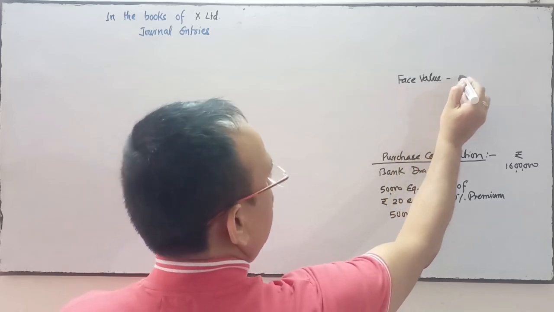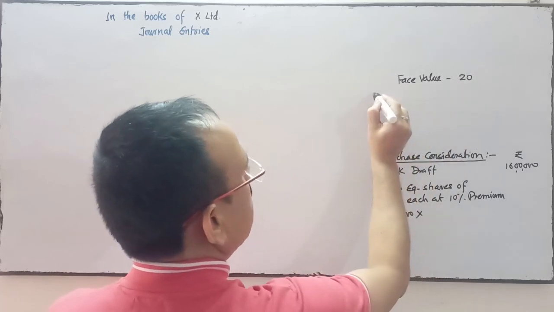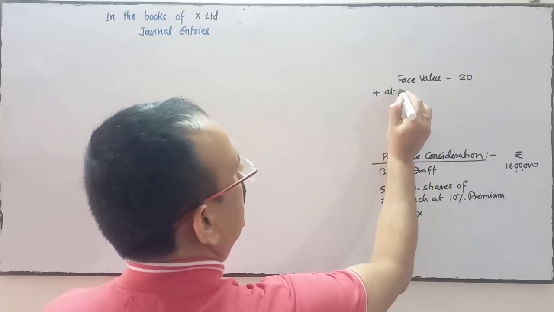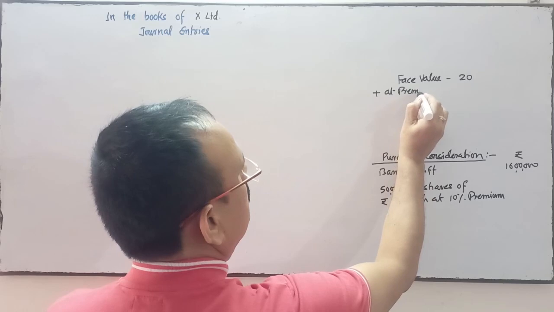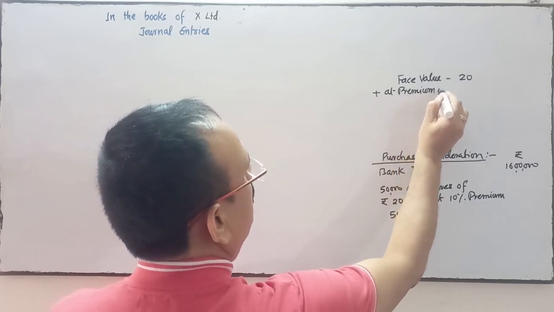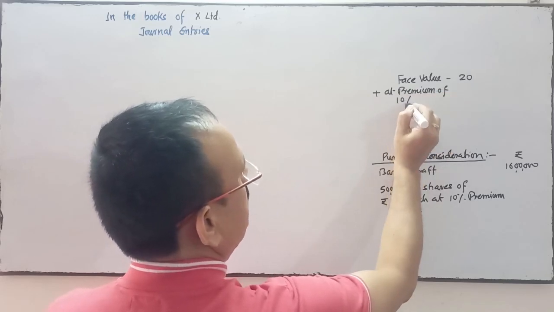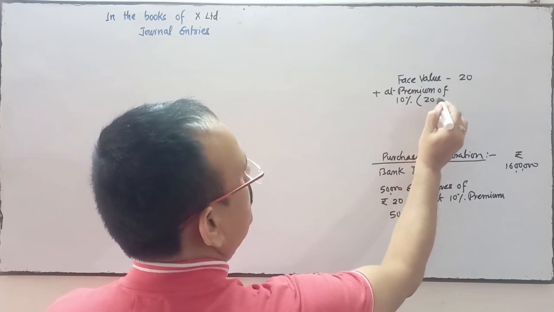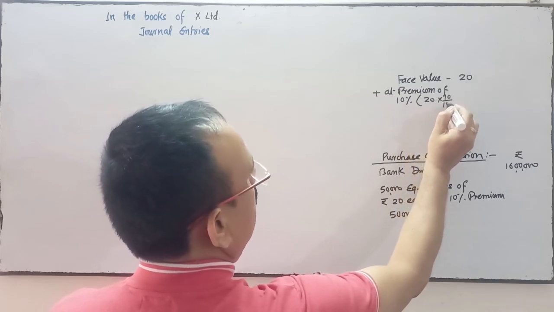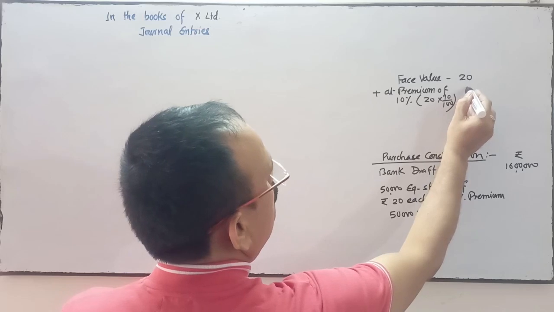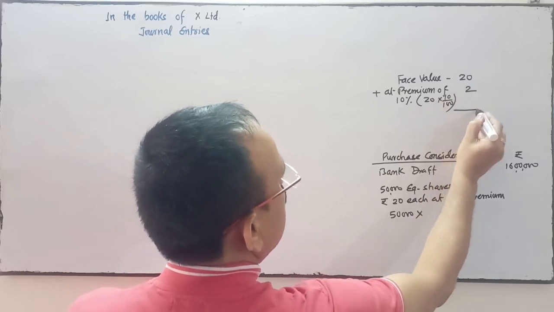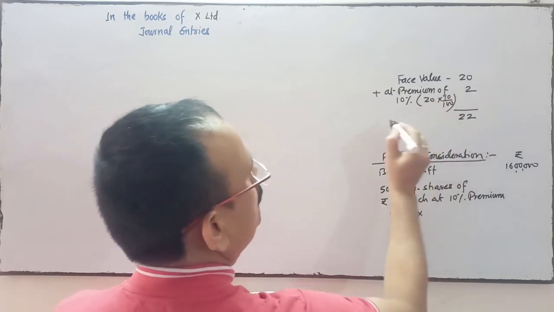which is given to the vendor is 20, and it is issued at a premium of 10%. So 10% of what? 10% of 20 rupees. So it is 2 rupees. It means it is issued at 22.